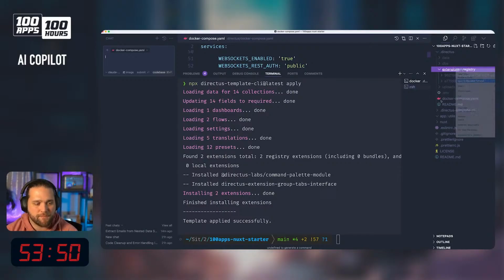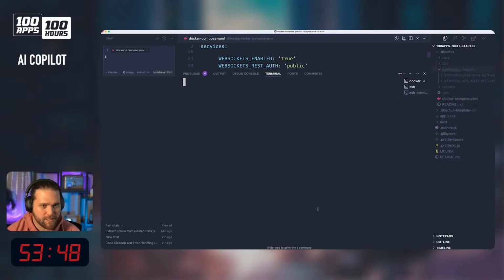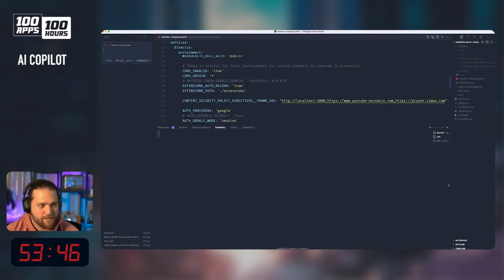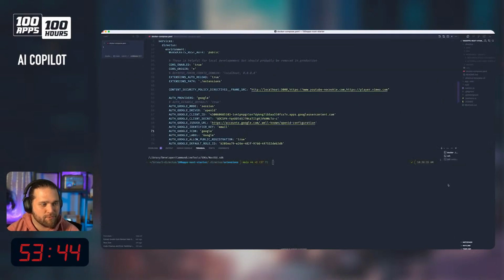So I'm going to open up this inside the terminal somewhere. Get this back to a reasonable level where I can actually develop. And I'm going to do npx create-directus-extension@latest. Just look at the screen. I'm terrible at narrating. We'll go ahead and install this. Been a minute since I've done this.